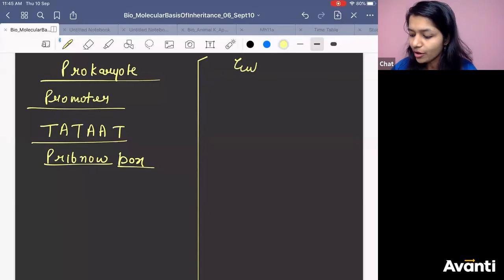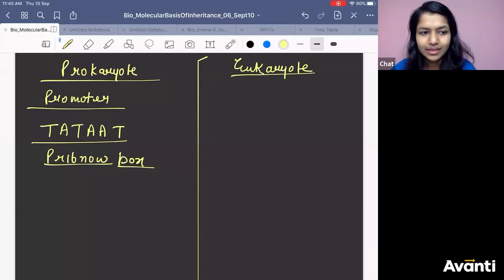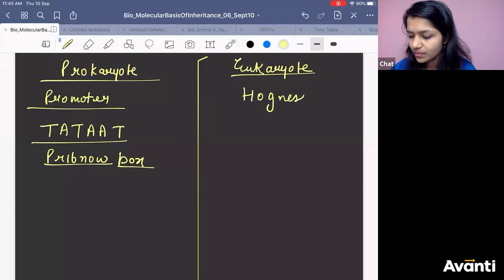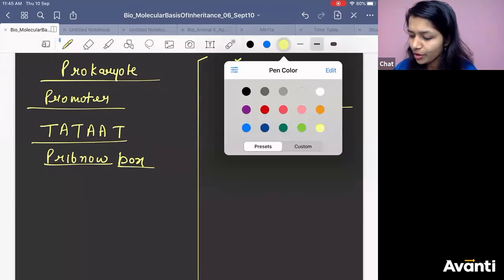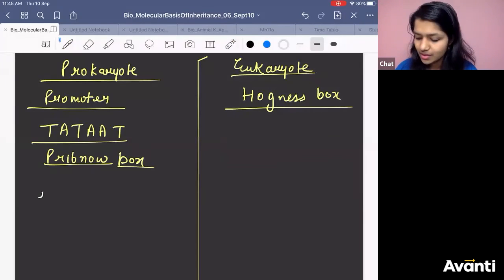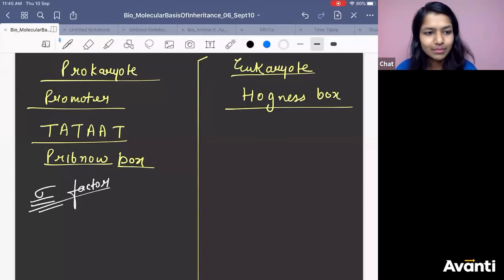What about eukaryote? Eukaryote should also have something, no? They have which box? Hogness box. Now in case of prokaryote, there was which factor? Remember the factor? Sigma factor was recognizing it.